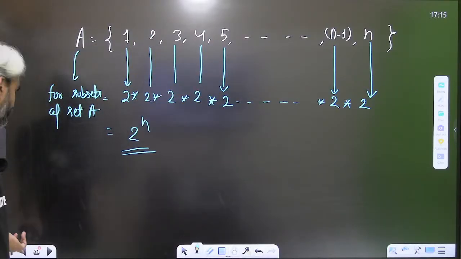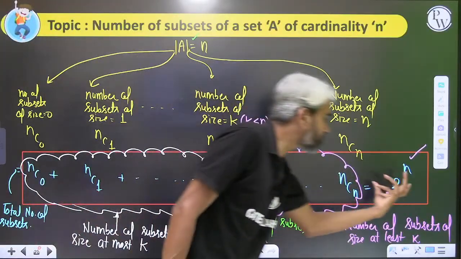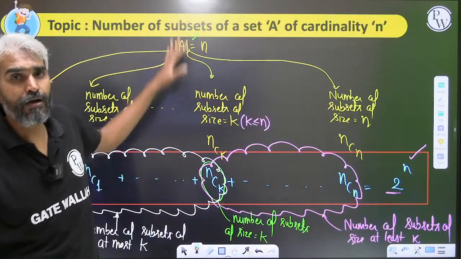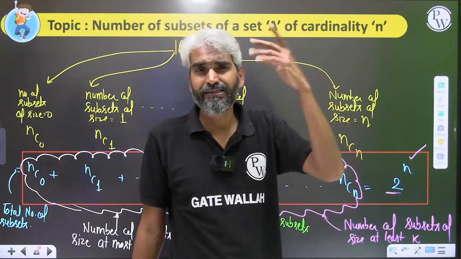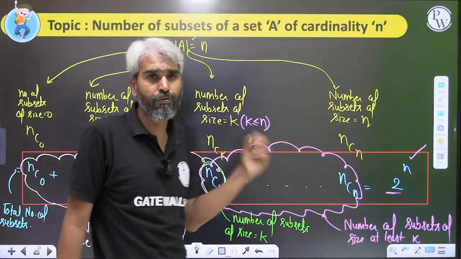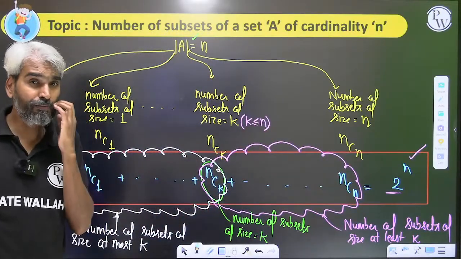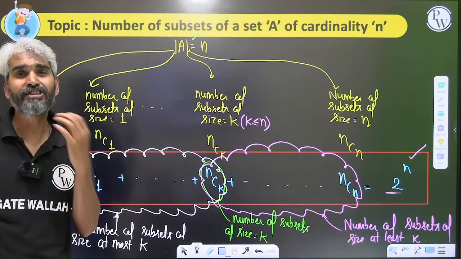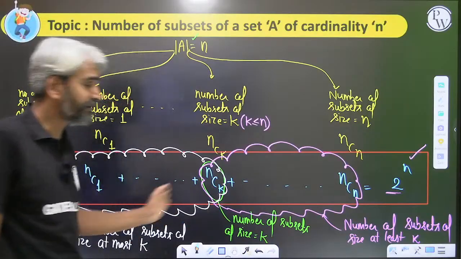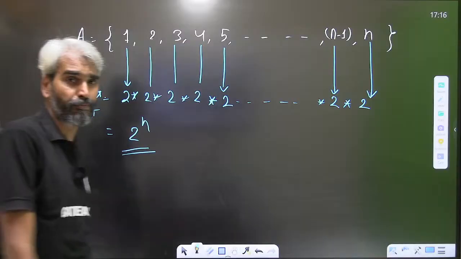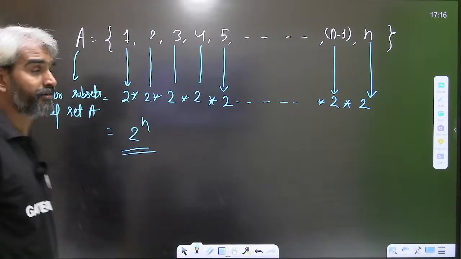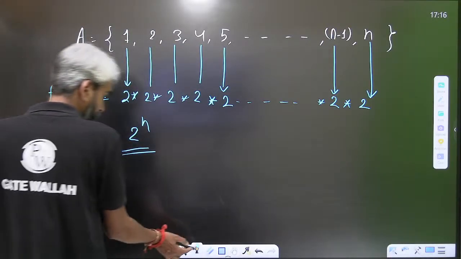The only thing is, don't simply mug up this formula that for a set A of size n, the number of subsets will be 2 raised power n. If you are simply trying to mug up this formula, then it will not be of that much help. Please try to understand the derivation this way as well as using this approach. I hope both of them are clear to everyone.